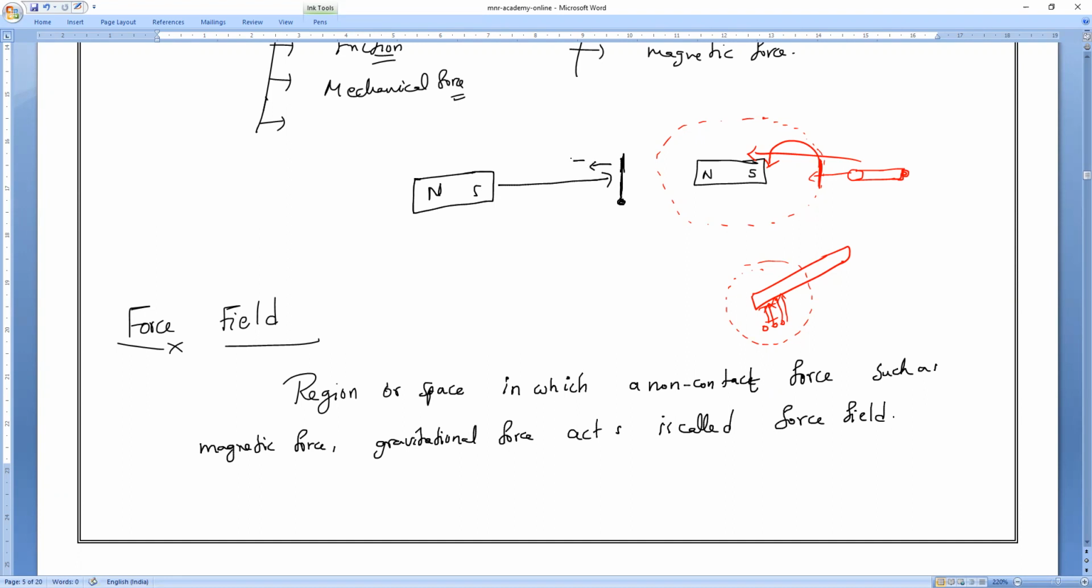Try to bring it closer. Bring it. There is a certain distance. If you bring this iron needle, automatically it will jump and it will be attracted by the magnet. Do you understand, everybody? All of you?